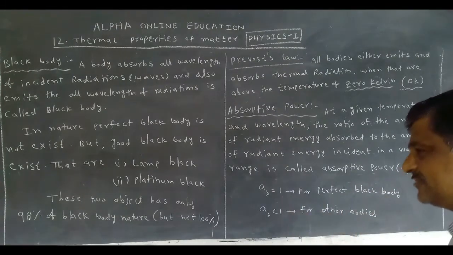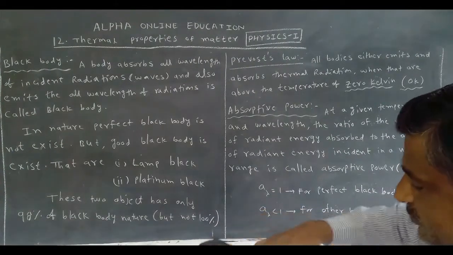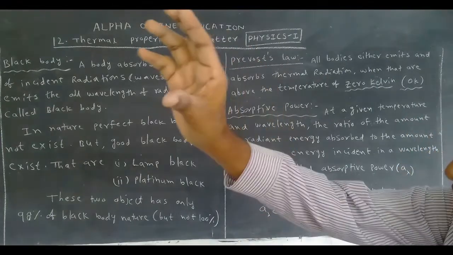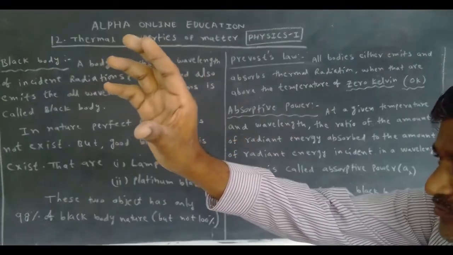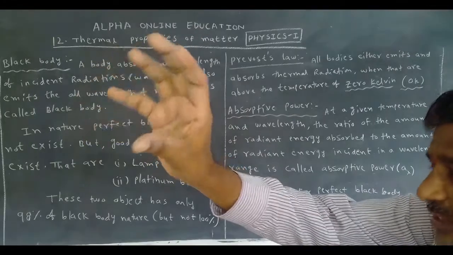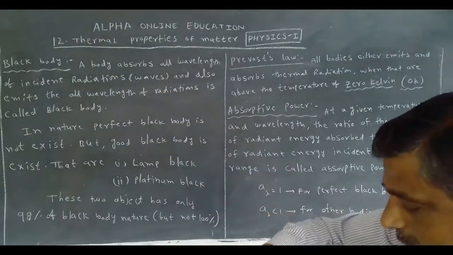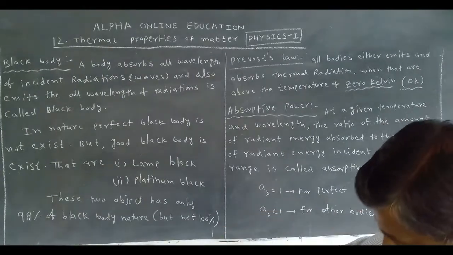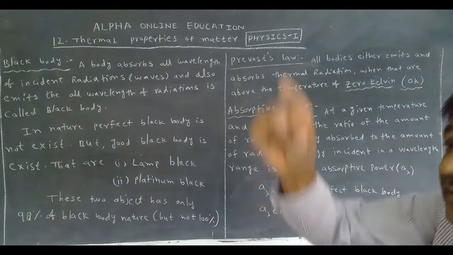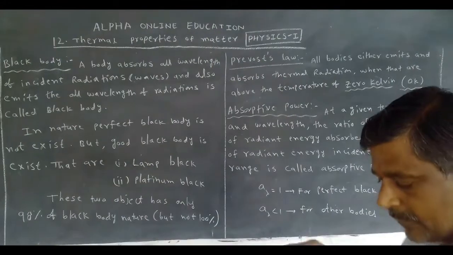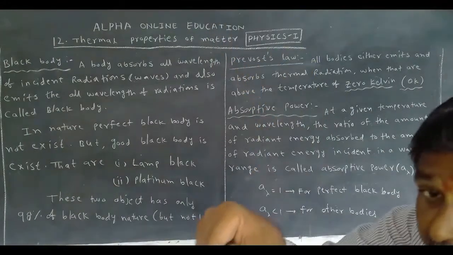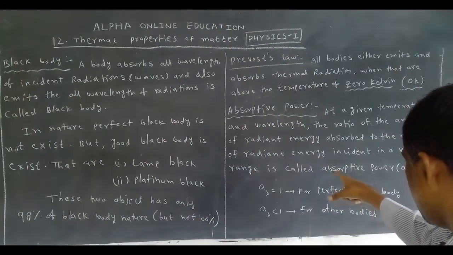Now what is the meaning of that? Take this one object, at a temperature of 30 degrees and a wavelength of 3000 nanometers. That is incident, and part of it is absorbed. The absorption divided by the incident value is called absorptive power.